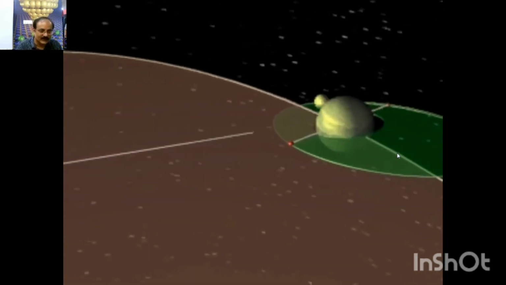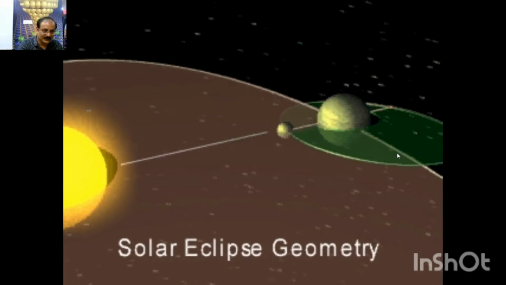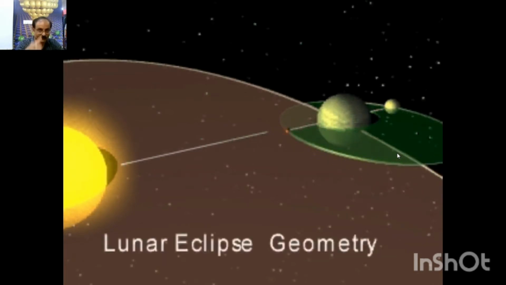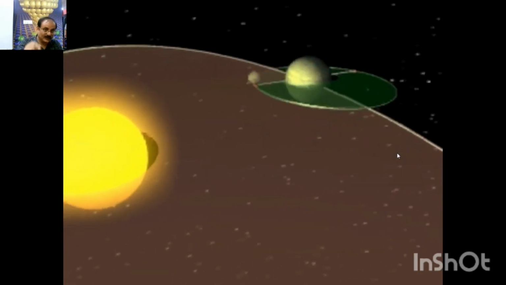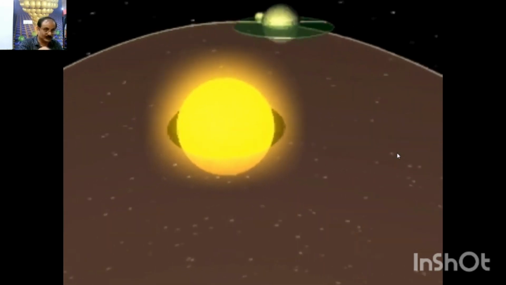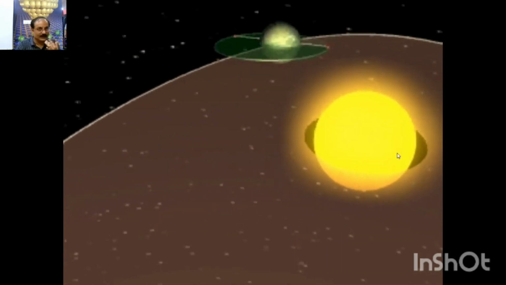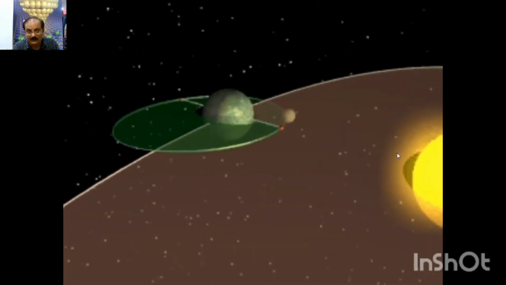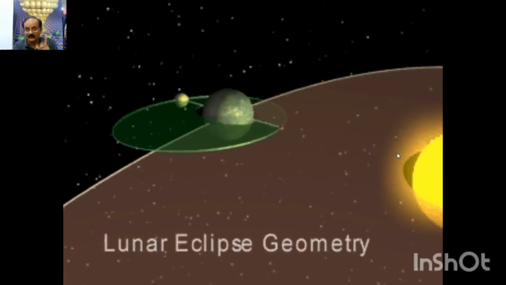The condition for an eclipse is that the moon should be in the same line of sight as Earth and Sun, between Earth and Sun, and it should also be at one of the nodes. That is quite important. These are the two conditions, and that is the reason we don't have an eclipse every month. It may be in the same line of sight, but it is not at the nodes. Nodes are the points of intersection.